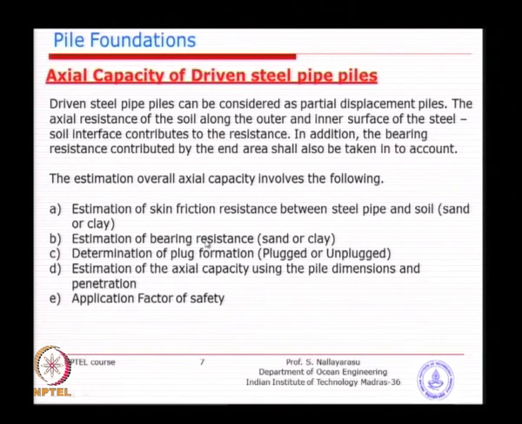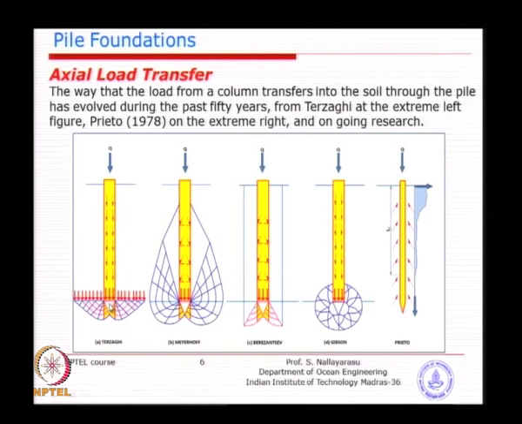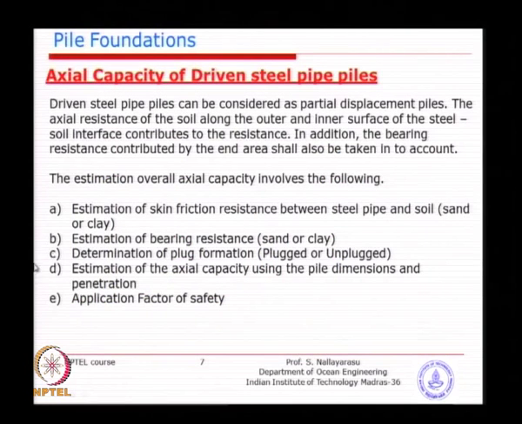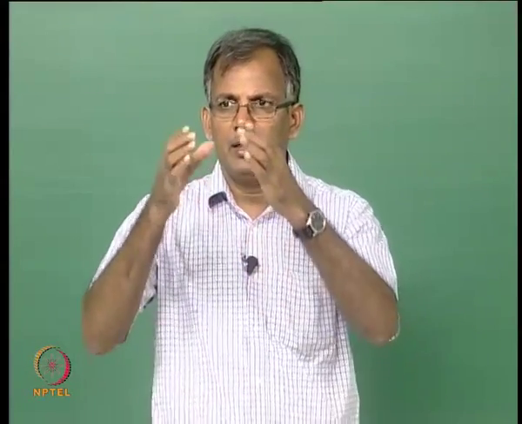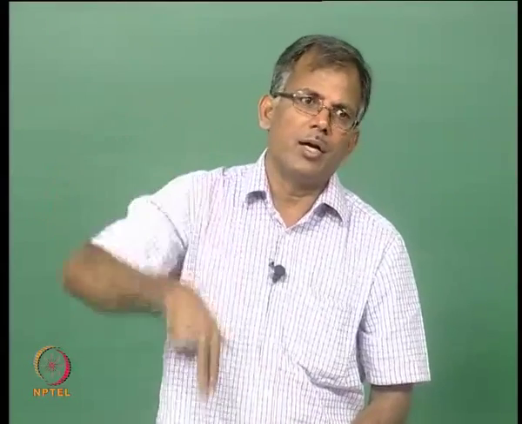Then the estimation of bearing resistance at the bottom, which is basically at the tip: how much it can give you in vertical capacity in terms of end bearing, very similar to a shallow footing. How much is the capacity at the bottom? We call it bearing resistance or sometimes end bearing; both denote the same. And then the determination of plugging or non-plugging, which is what really happens when you take an open-ended pipe and just drive it into the ground.